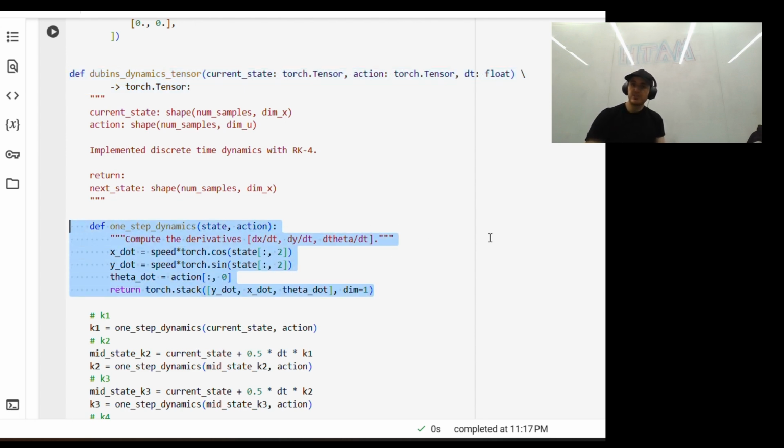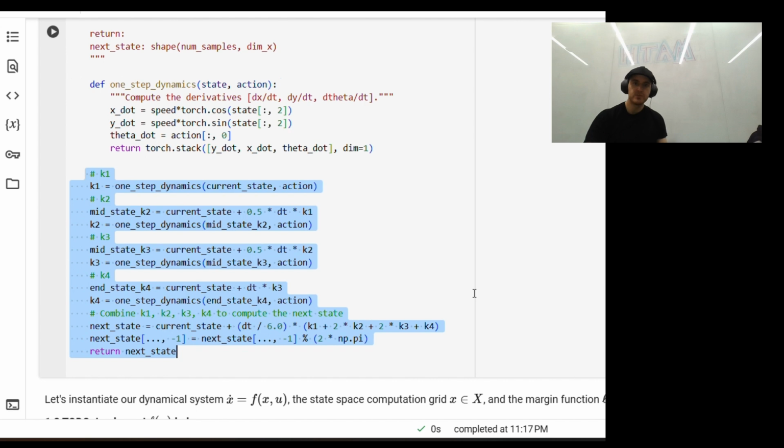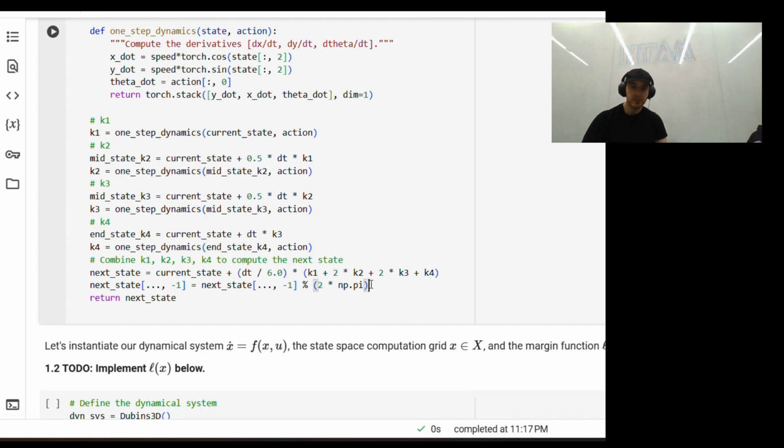These are the standard Dubin's car dynamics, which you should recognize by this point. But note that y dot and x dot are reversed in torch dot stack, which just seems like some sort of convention flip or something. I'm not exactly sure. And the Runge-Kutta method we mentioned earlier looks like this. Basically, RK4 estimates the next state more accurately than Euler by evaluating dynamics at 4 intermediate points. All right, lastly, we are wrapping the heading angle here, and this keeps theta in between 0 to 2 pi, so it prevents angle overflow.